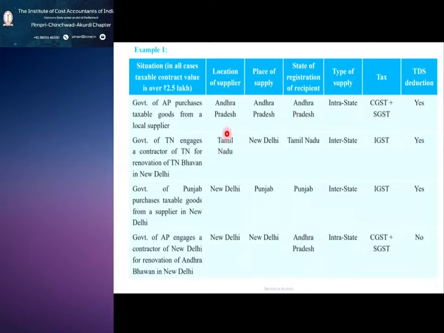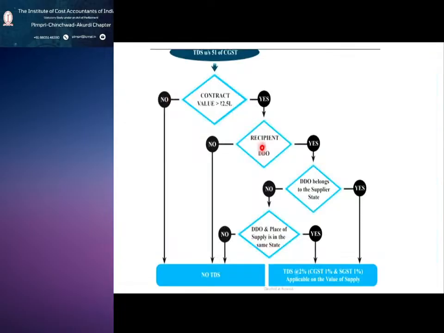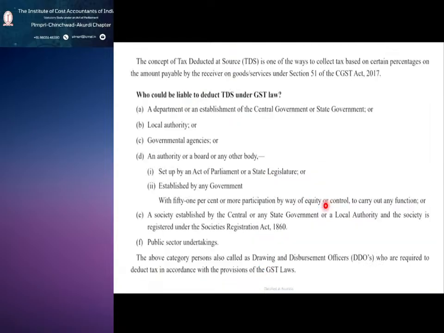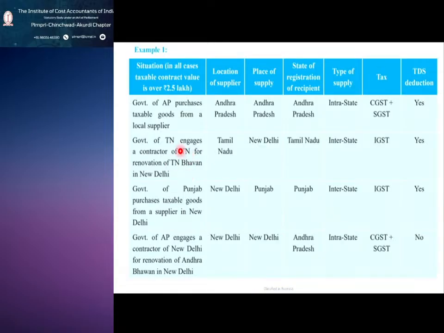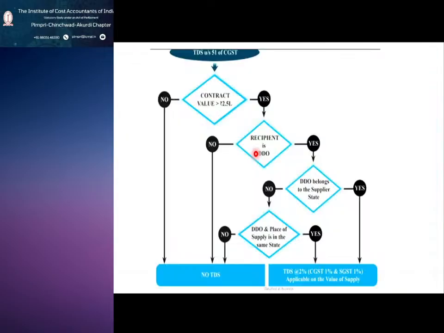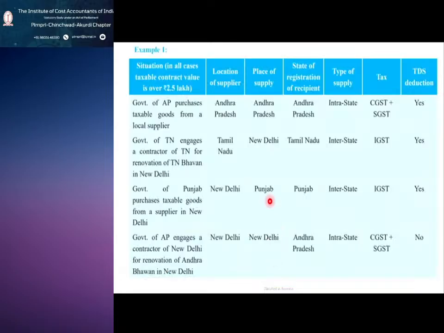The location of supplier is Tamil Nadu. The place of supply is New Delhi. So the DDO belongs to the supplier state. The DDO is Tamil Nadu. So the supplier is in New Delhi. But the second thing, the place of supply, if it is in the same state.